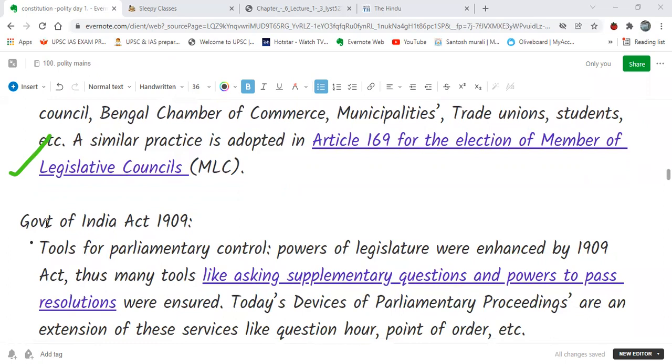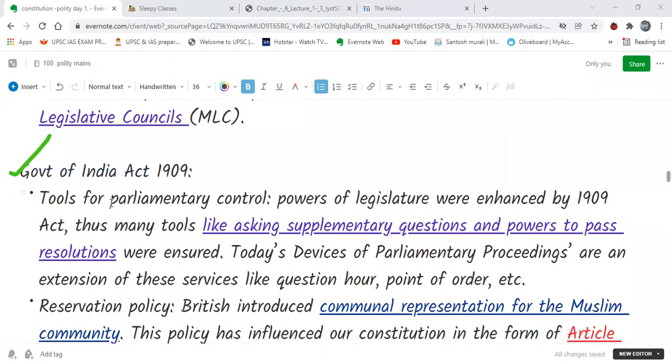Then we have the Government of India Act 1909. In that, we see that the legislative power was enhanced, and they had the power of asking supplementary questions and powers to pass resolutions. And today's parliamentary proceedings, like question hour and point of order, have some kind of similarities.